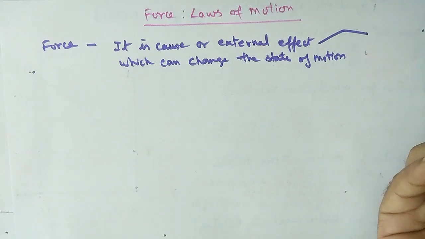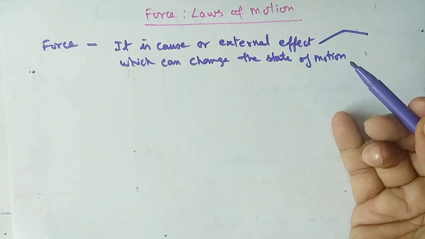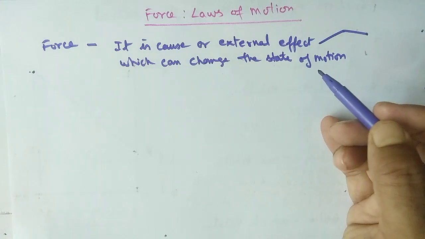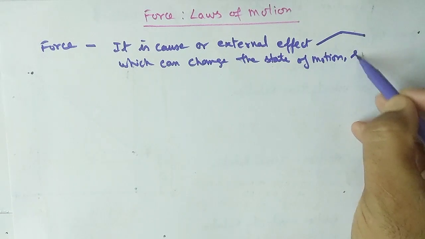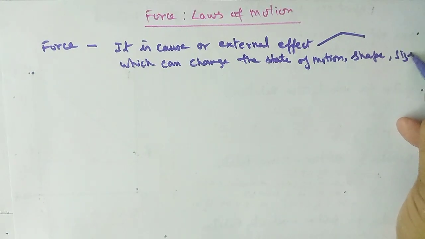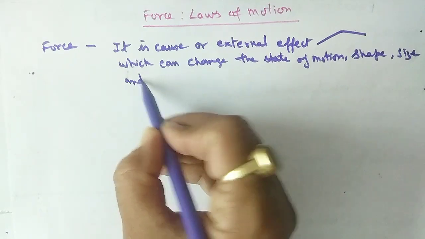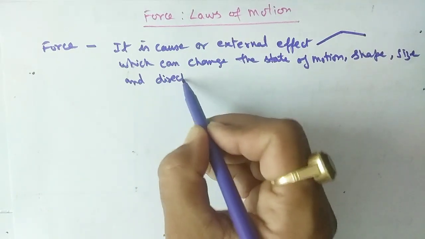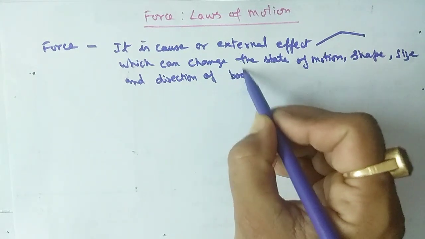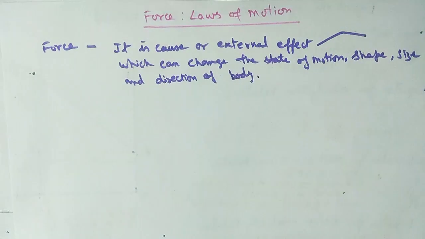That is, if it is already in motion, you can stop it, and if it is already at rest, you can bring it in motion. It can also change the shape, size, and direction of the body.